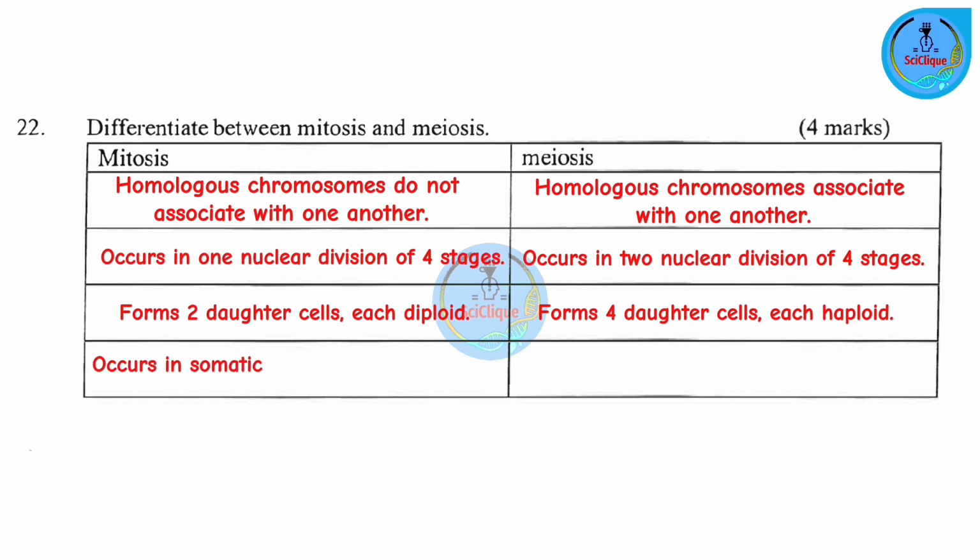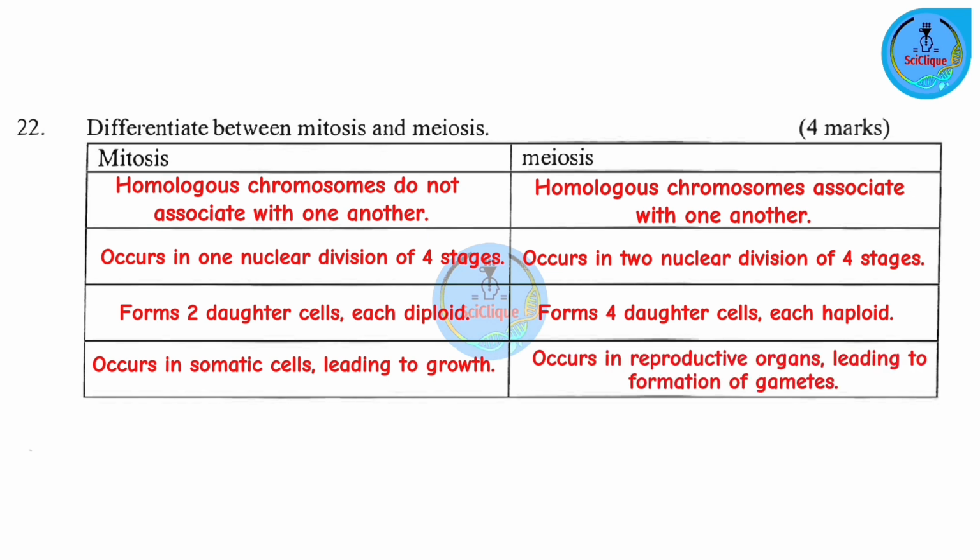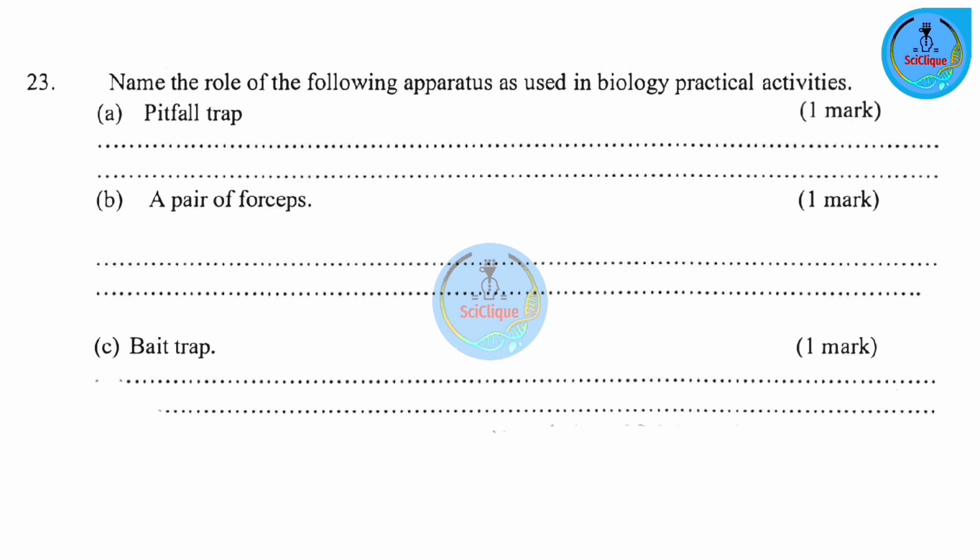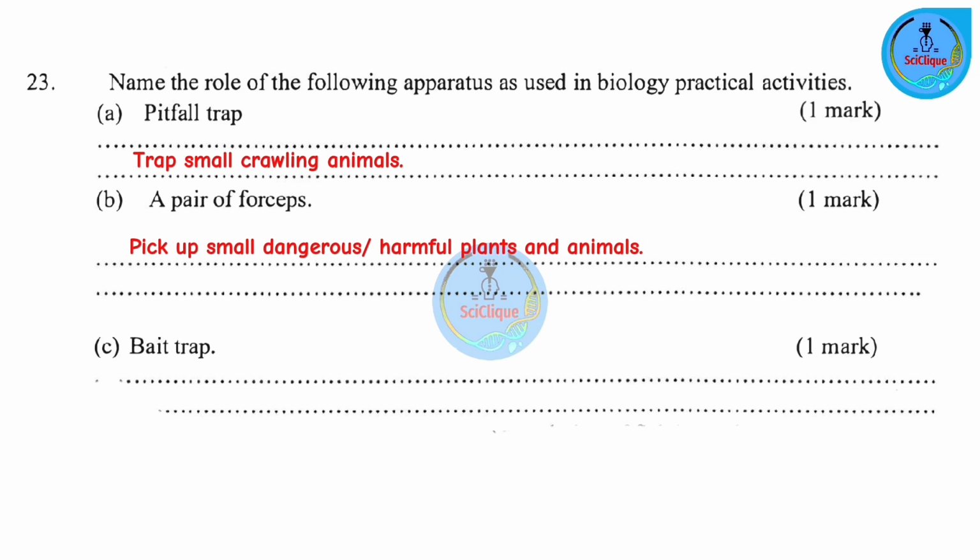Mitosis occurs in somatic cells. So this leads to the growth of an organism. Meiosis occurs in reproductive organs, leading to the formation of gametes. Question number 23. Name the role of the following apparatus as used in biology practical activities. Part A. The pitfall trap. This is used to trap small crawling animals. Part B. A pair of forceps, picking small dangerous plants or animals. Part C. The bait trap. This is used to attract and trap small animals.